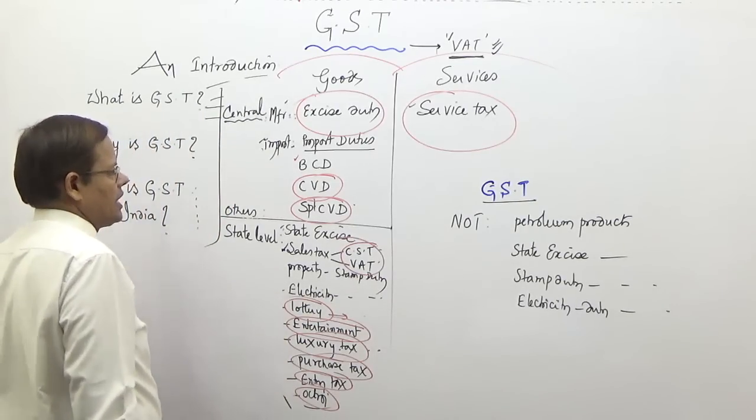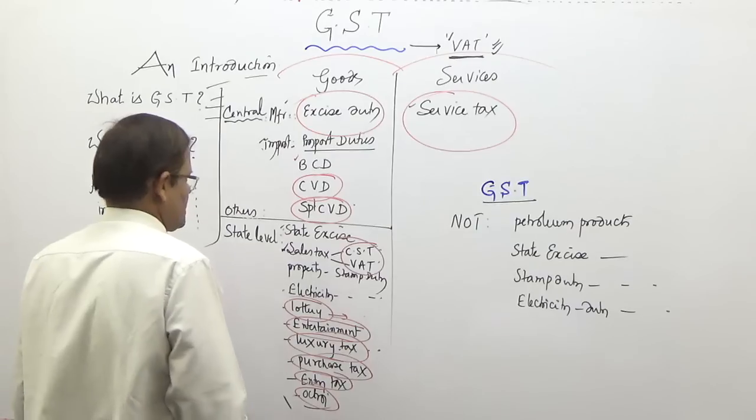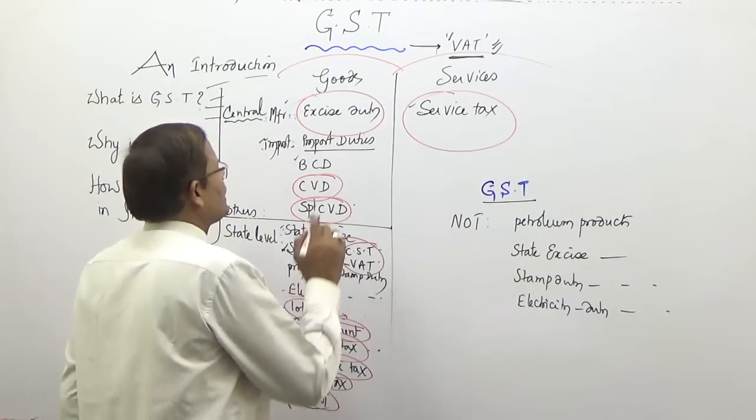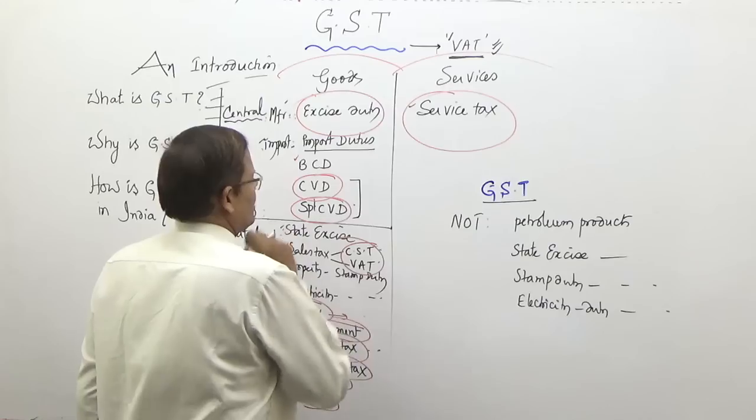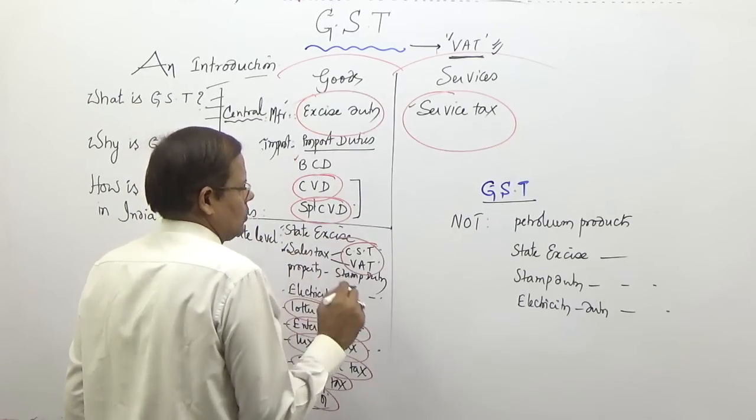And what about CVD and special CVD? For CVD and special CVD, these are on imported goods, right? And also, see what is happening.